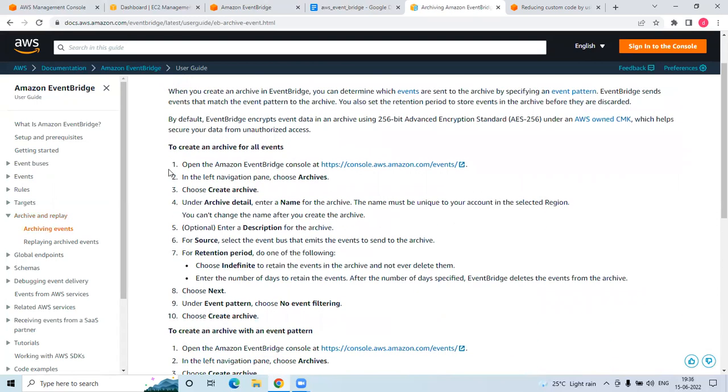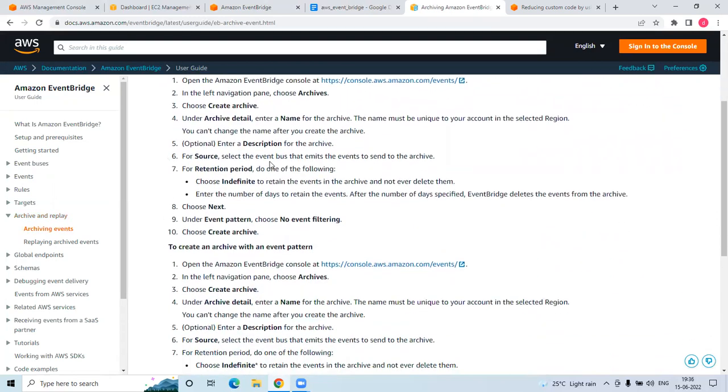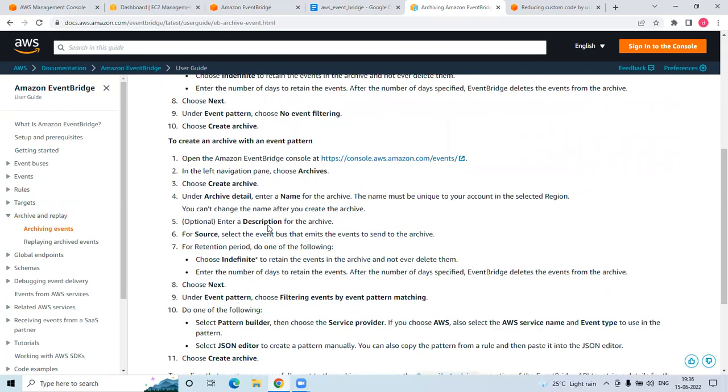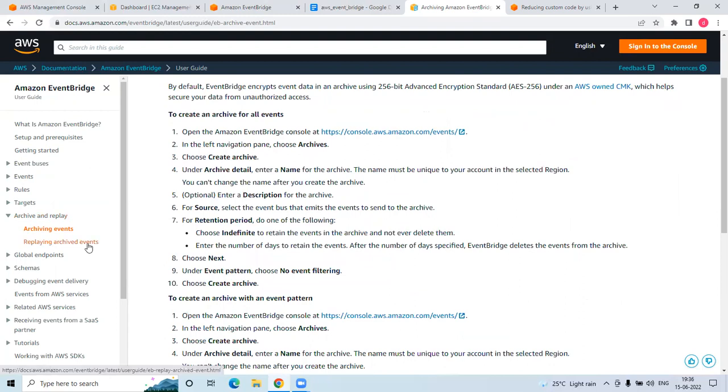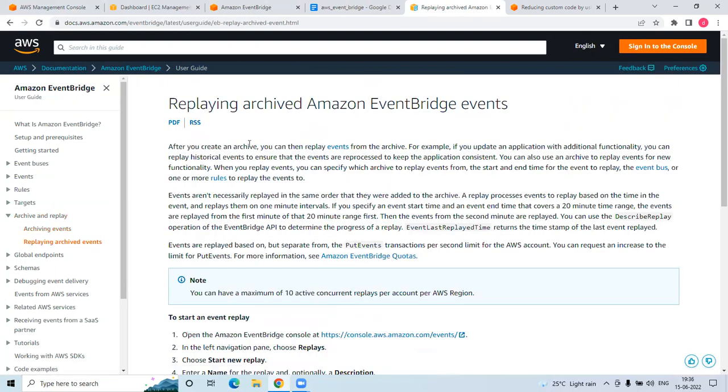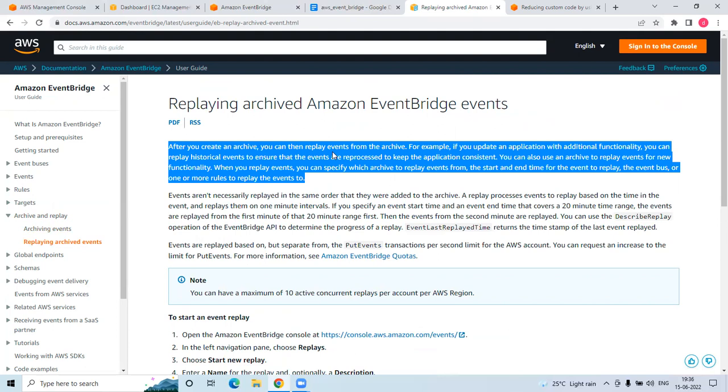If you create an archive, there is a retention period. You can create an archive with an event pattern as well, which is optional. Replaying is one of the options. After you create an archive, you can replay events from the archive. For example, if you update an application with additional functionality, you can go back, see the historical events, and reprocess them to keep the application consistent.